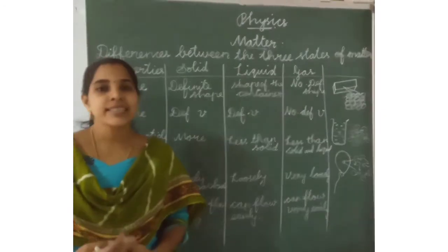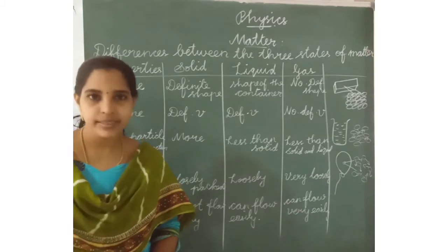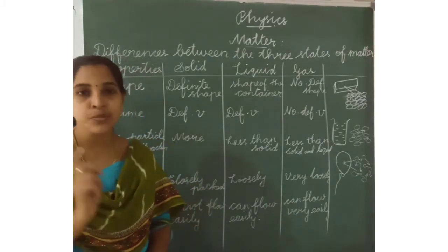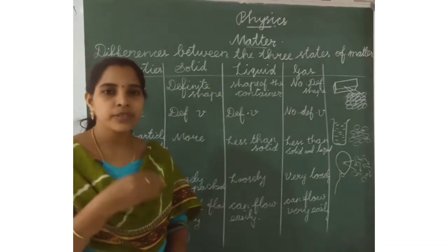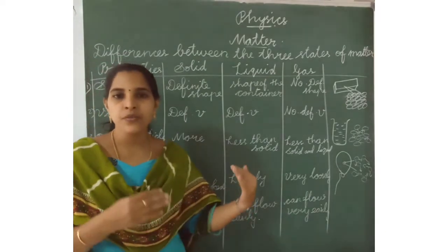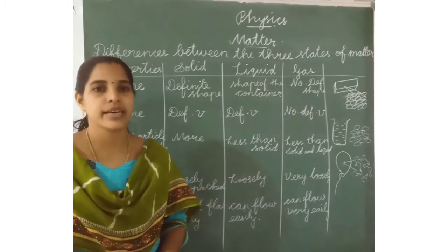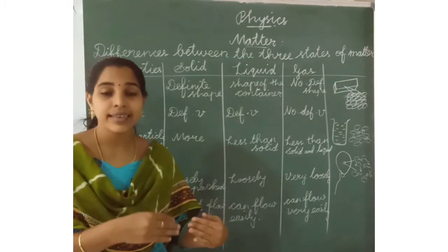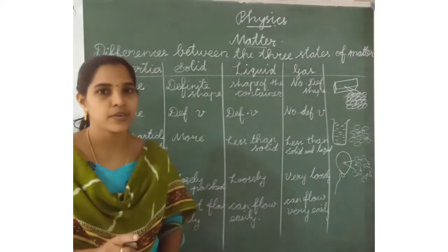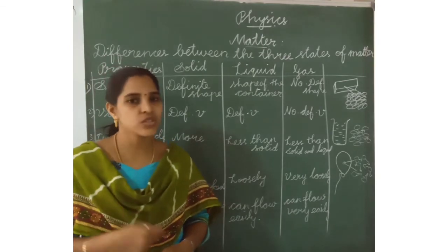What are the three states of matter? Solid, liquid and gas. And we also have a fourth state of matter, that is plasma. About plasma we can study in the higher classes. Plasma is considered at higher temperature. It is made up like a star. What is the fourth state of matter? Plasma. It is considered at higher temperature, like a star.